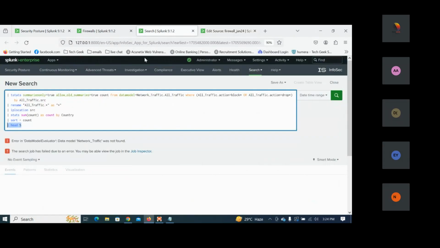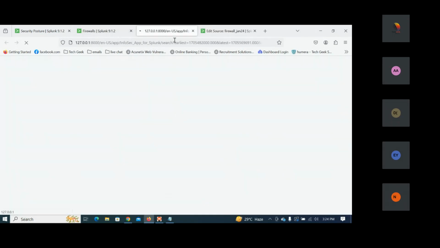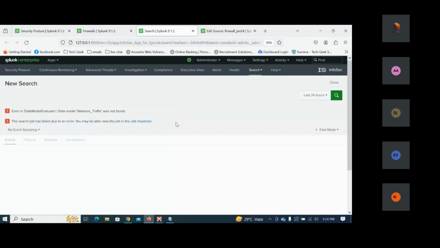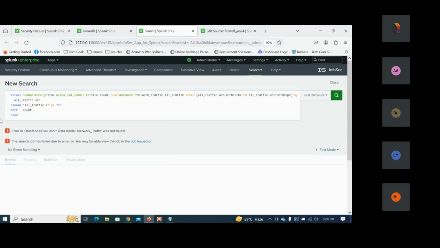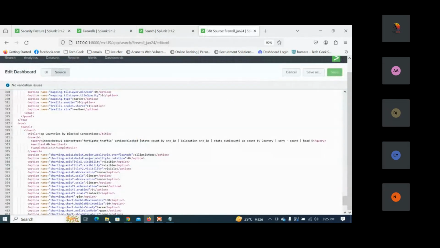Now if I talk about this point, top block source countries, they needed here. So here, let's see how we are getting this information. All the source IPs, all the blocked source IPs, we can see that. This is very simple, they are just sorting this data and getting the head data here. So let us do this part.